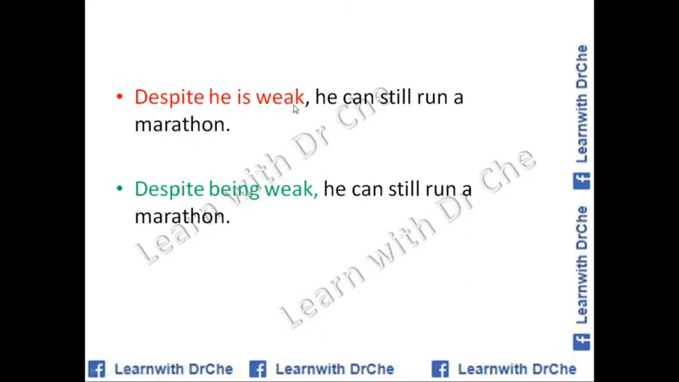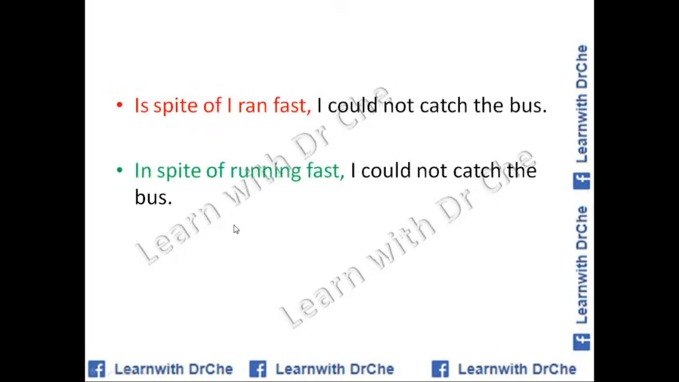"Despite he is weak, he can still run a marathon" is wrong. It is a clause. We can change it into a gerund: "Despite being weak, he can still run a marathon."